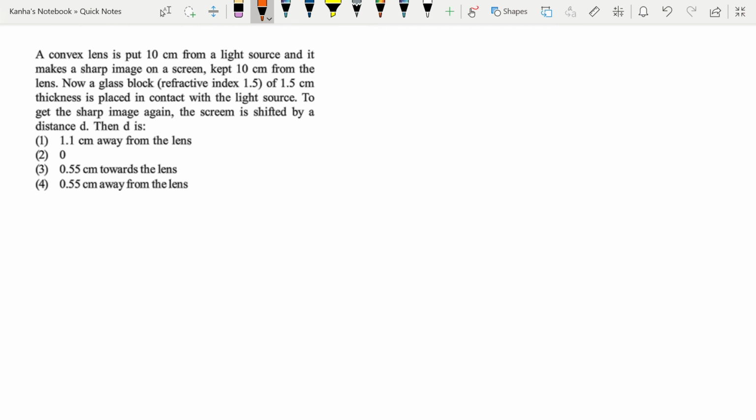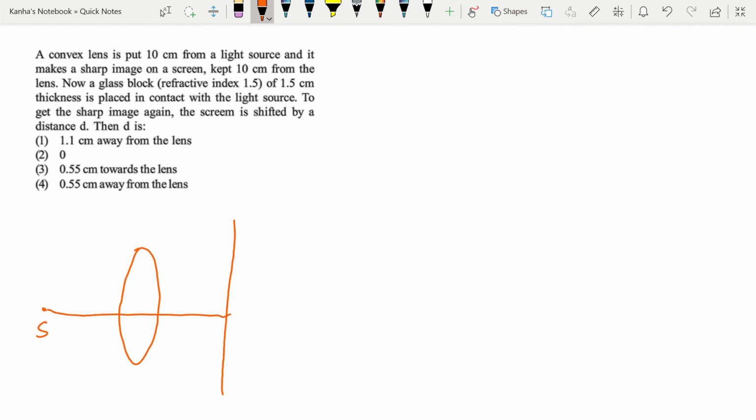Let's start another question. A convex lens is put 10 cm from a light source and it makes a sharp image on a screen which is kept 10 cm from the lens. So let's just see what this situation means. You have a source, you have a lens here and you have a screen here. I'll just simply make a normal screen here. Let this be the principal axis.